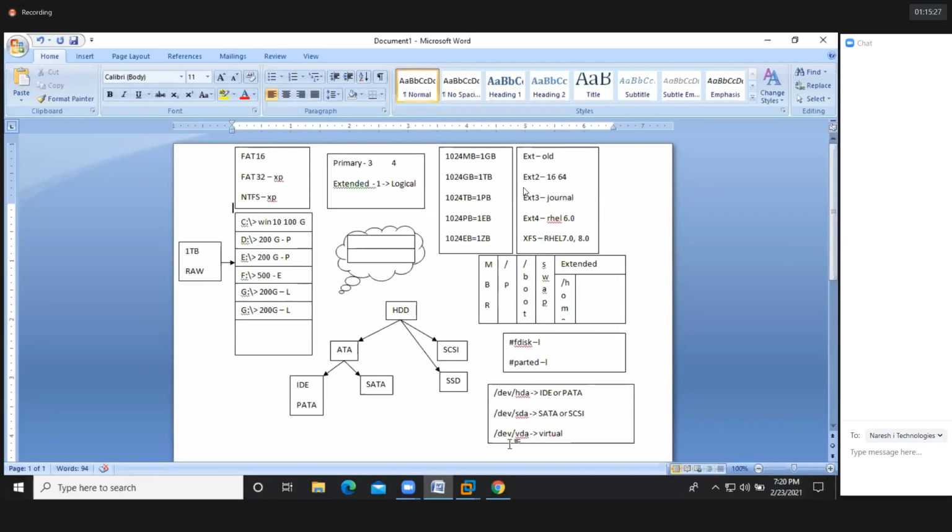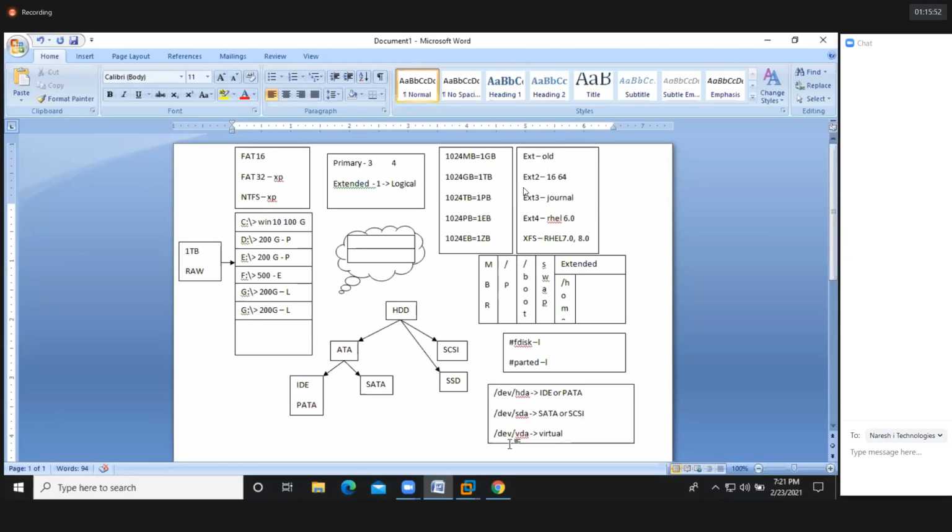So I hope you're clear, guys: how to create the partition, how to format the partition, how to create the mount point. Without creating the mount point, you are unable to store the data into the particular partition. So mount point means drive letter, that's it. Windows has the drive letter to store the data into the particular partition.